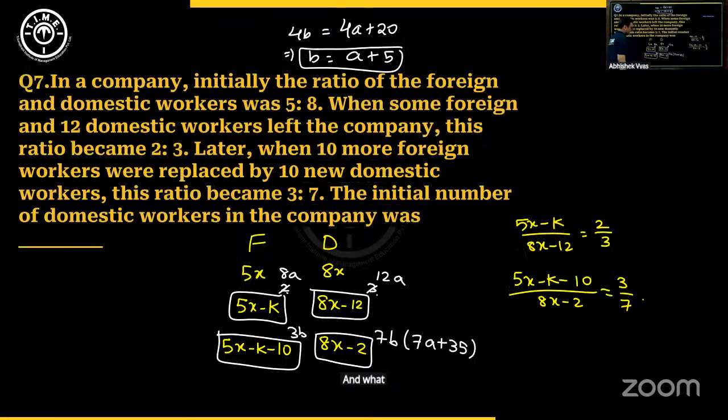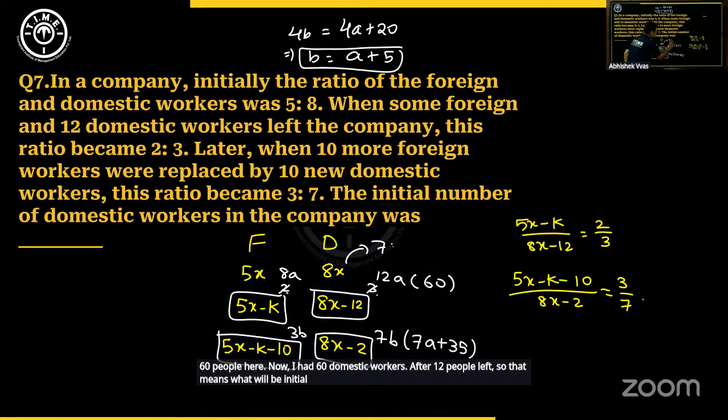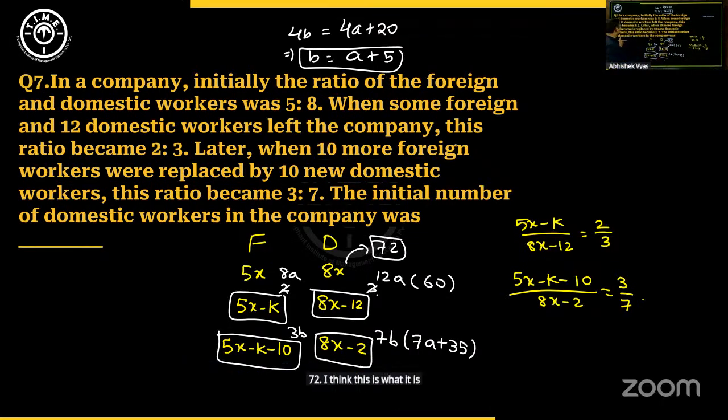And what is A? A is nothing but this. 60 people here. Now I had 60 domestic workers after 12 people left. So that means what will be initial number here? 72. I think this is what he's asking us. The initial number of domestic workers in the company was 72 should be the answer.